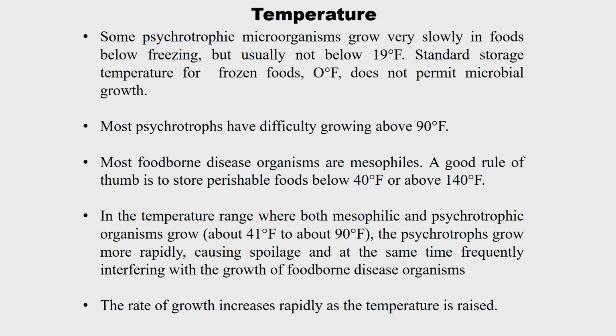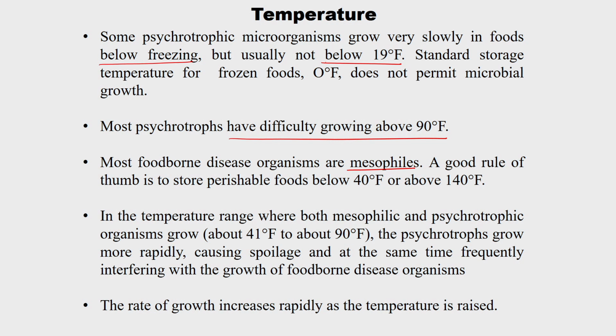Though we can classify all bacteria in any of the 4 categories, there are some exceptions. Some psychrotrophic microorganisms grow very slowly in foods below freezing, but usually not below 90 degrees Fahrenheit. Standard storage temperature for frozen foods is 0 degrees Fahrenheit, which does not permit microbial growth. And most psychrotrophs have difficulty growing above 90 degrees Fahrenheit. Most of the foodborne disease causing microorganisms are mesophiles, as I have already mentioned.